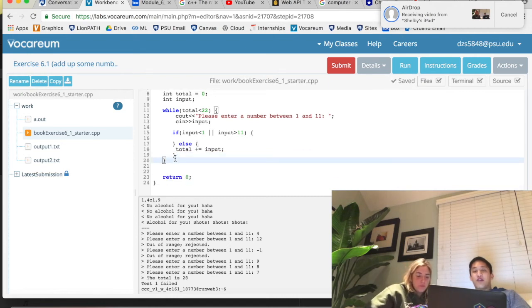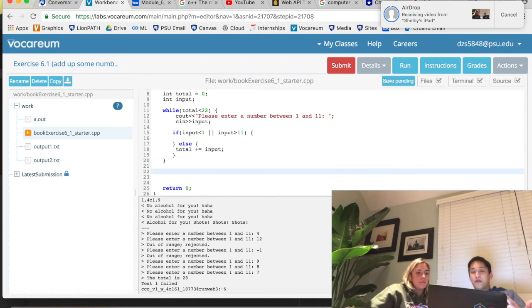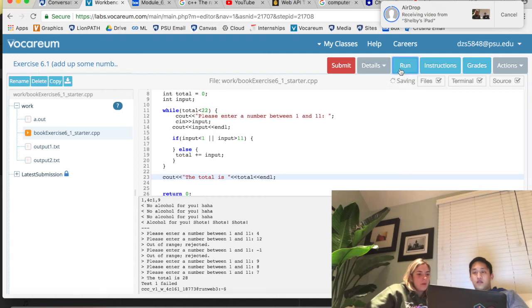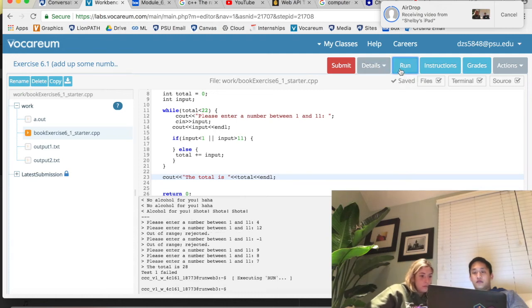So now that's going to keep going, right, until we get to past 22. Correct. If we do break out, all we have to do now is cout the total. Sorry, I missed input. I'm going to say the total is, and then I'm just going to print out total. Okay. Run.